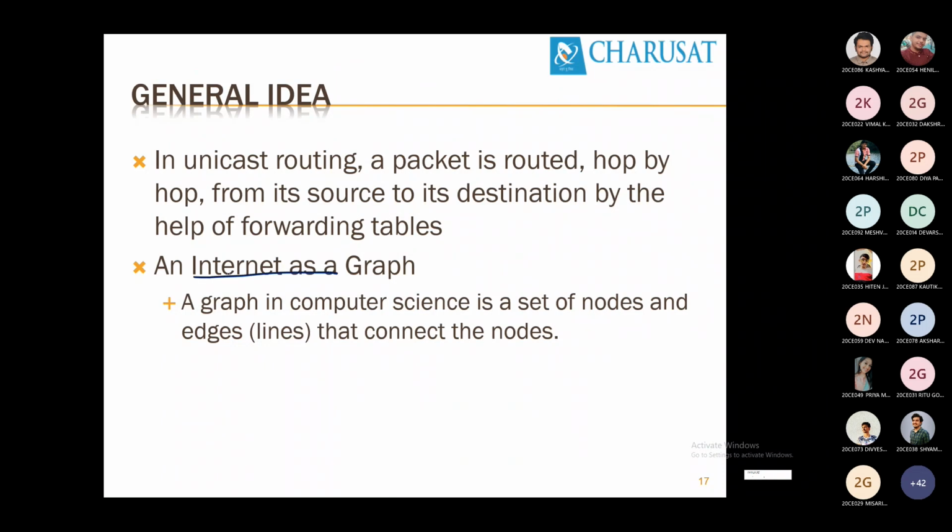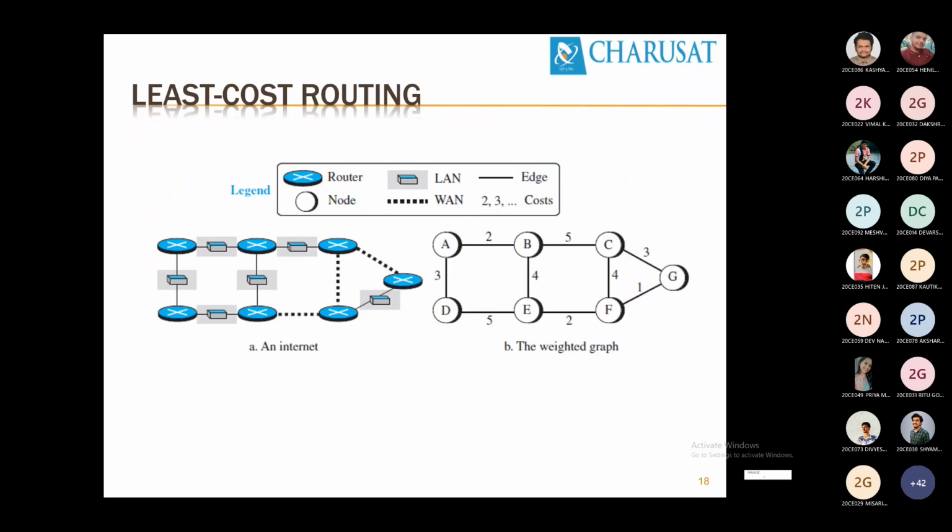In the internet, if you want to perform some calculation, we have to convert the internet into a graph. And how can we represent the internet as a graph? A graph is made of a set of nodes and edges. So networks will be replaced with edges, and routers will be replaced with nodes. This symbol indicates a network, a local area network. This symbol indicates a router.